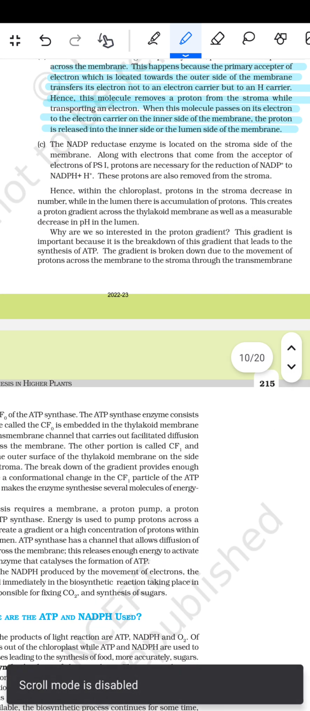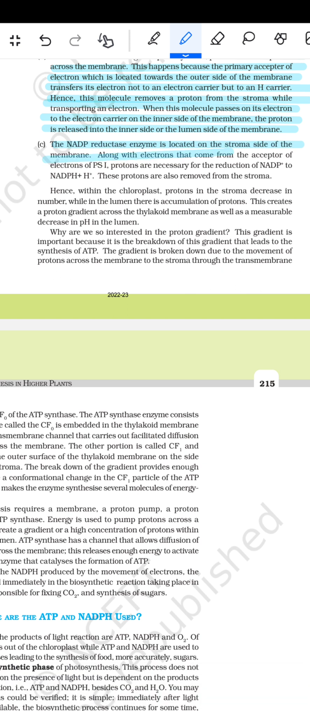Third, the NADP reductase is located on the stroma side of the membrane, along with the electrons that come from the receptor of the electrons of photosystem 1. Protons are necessary for the reduction of NADP plus to NADPH plus H plus. These protons are also removed from the stroma. Hence, within the chloroplast, protons in the stroma decrease in number, while in the lumen there is accumulation of protons. This creates a proton gradient across the thylakoid membrane as well as a measurable decrease in the pH in the lumen.